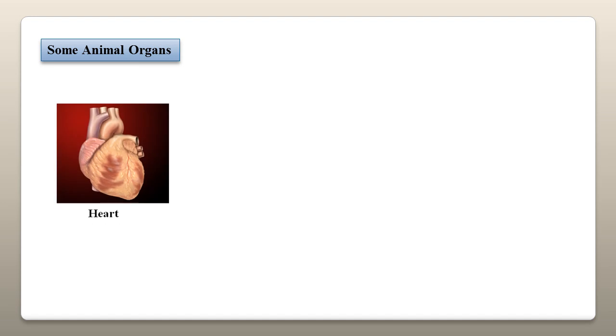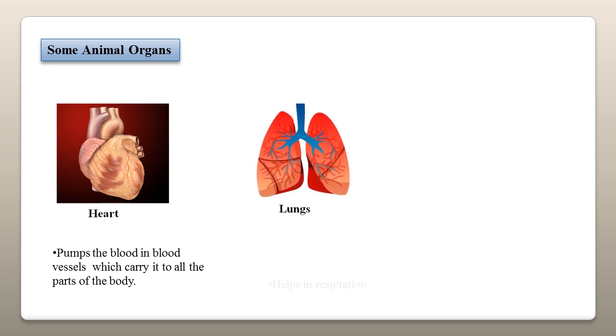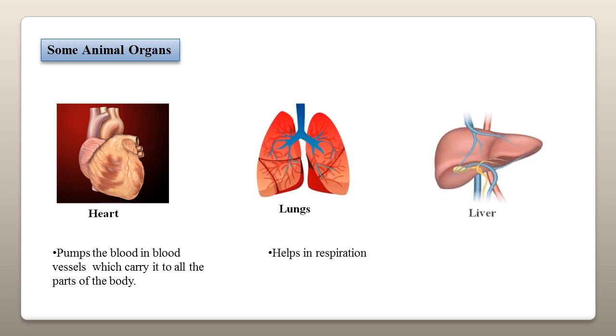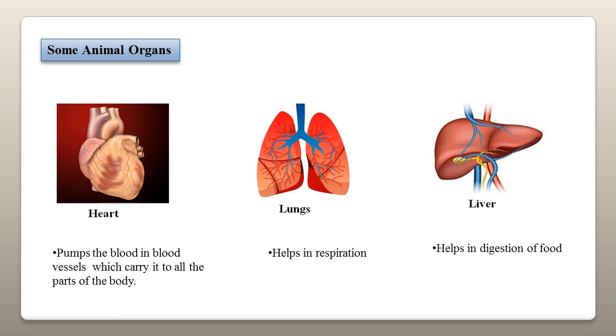Now we will discuss some animal organs like the heart. The heart is a pumping organ that pumps blood to blood vessels which carry it to all the parts of the body. Lungs. Lungs help in respiration. Liver. The liver helps in digestion of food by producing some enzymes.